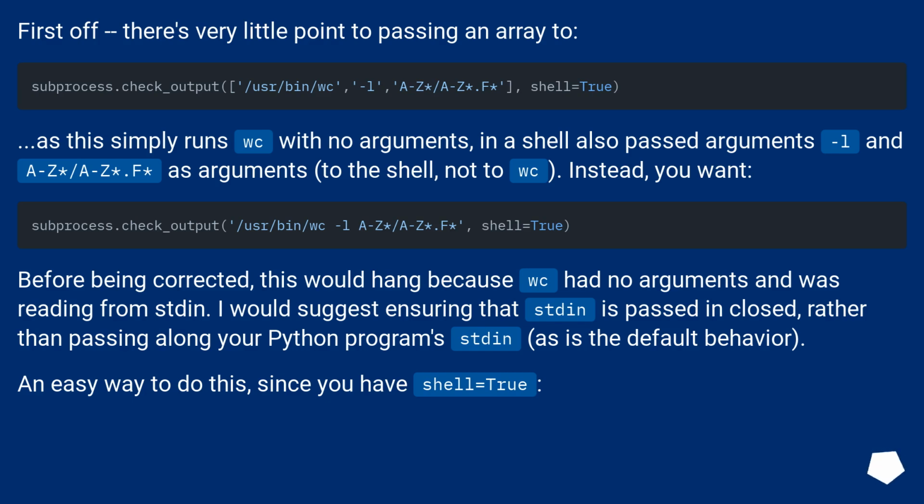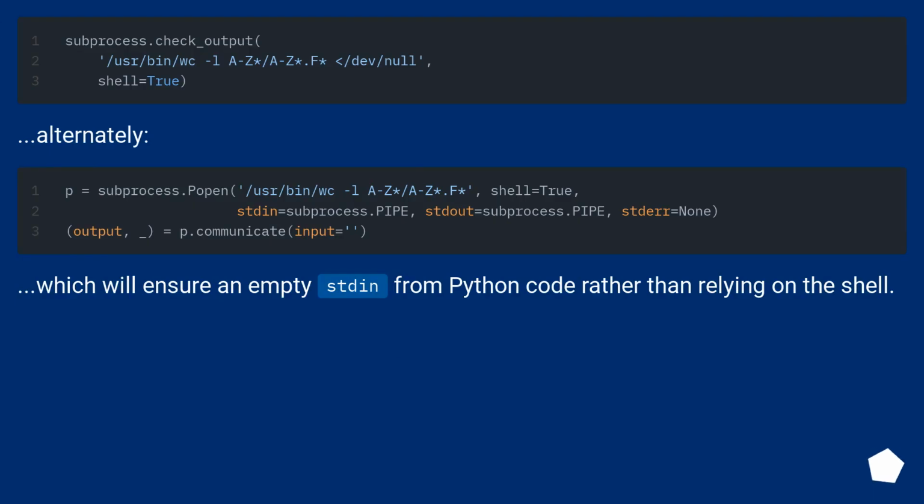I would suggest ensuring that stdin is passed in closed, rather than passing along your Python program's stdin, as is the default behavior. An easy way to do this, since you have shell=True, is the following. Alternately, use the following, which will ensure an empty stdin from Python code rather than relying on the shell.